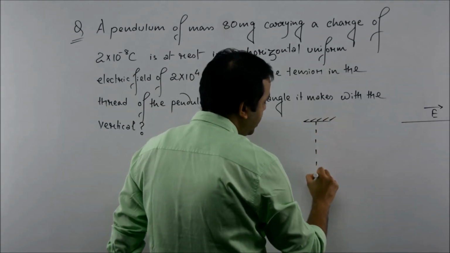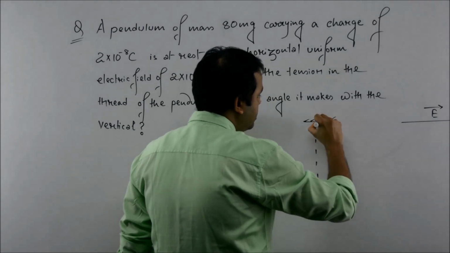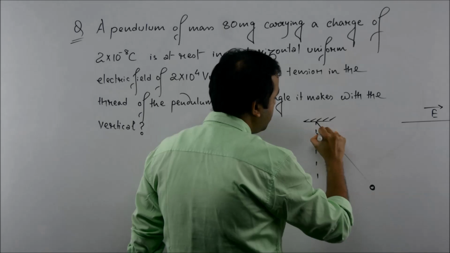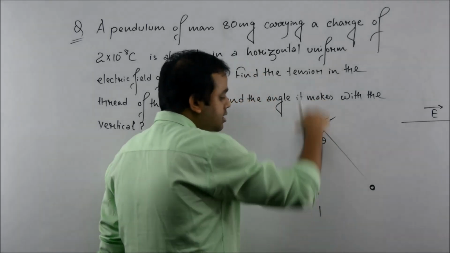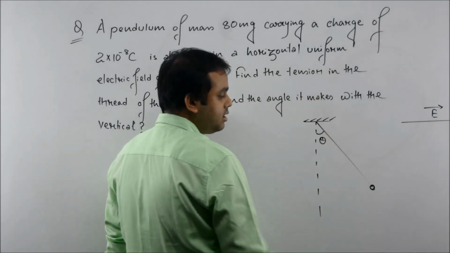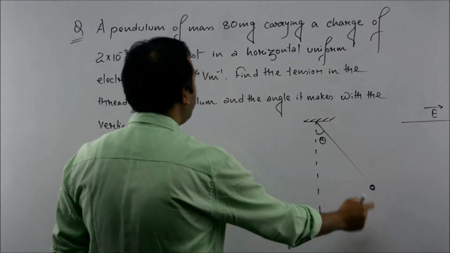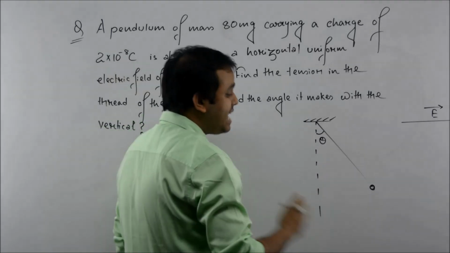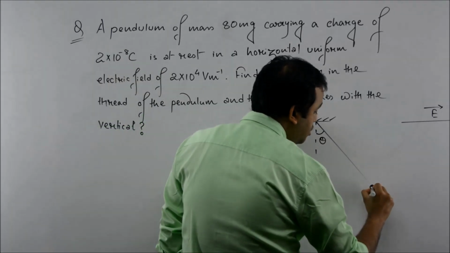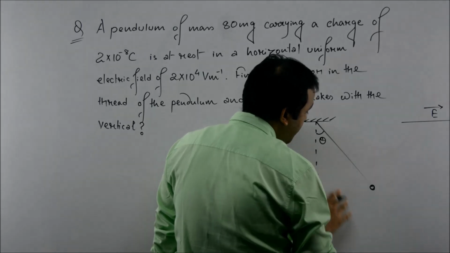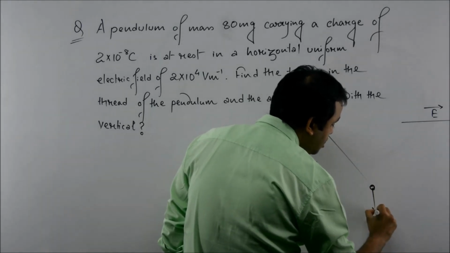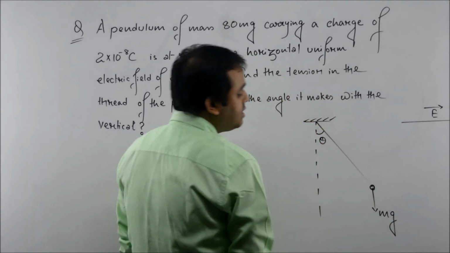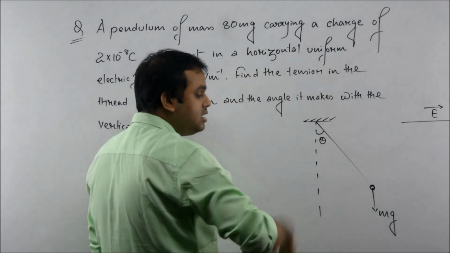So this is the vertical direction, and let us consider that the pendulum is making angle theta with the vertical direction. So this is the pendulum or bob of the pendulum whose mass is 800 milligram. Let us consider that its mass is m. So its weight will be mg towards downward direction, that we know.